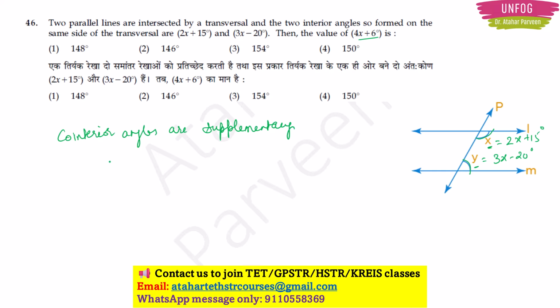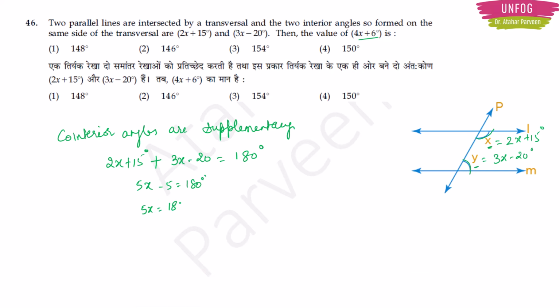Okay, now what are those two co-interior angles here? One is 2x plus 15, another one is 3x minus 20. So they are supplementary, means if you add them, you should get 180 degree, right? So here you have a simplification, and here you will have 5x is equal to 185 or x is equal to 185 by 5.